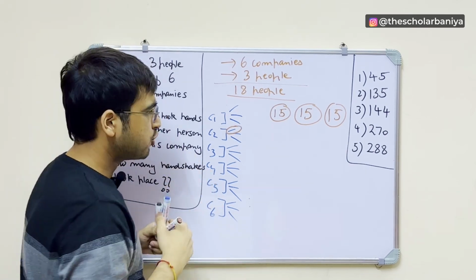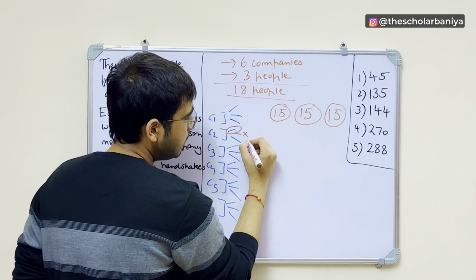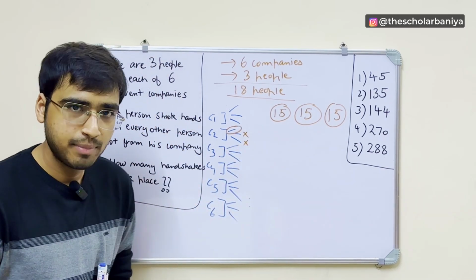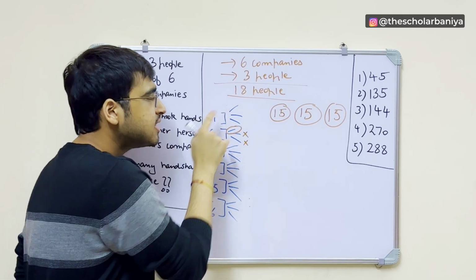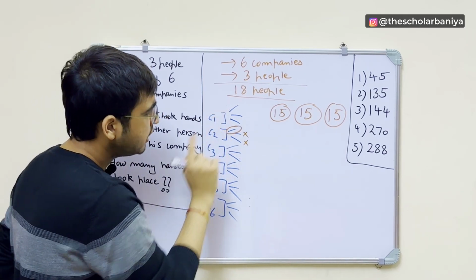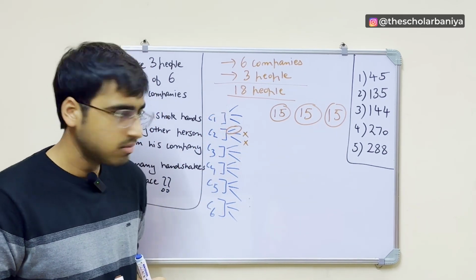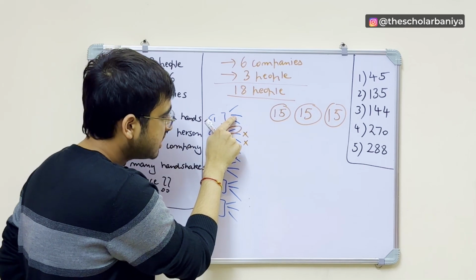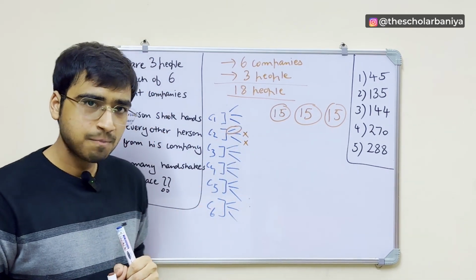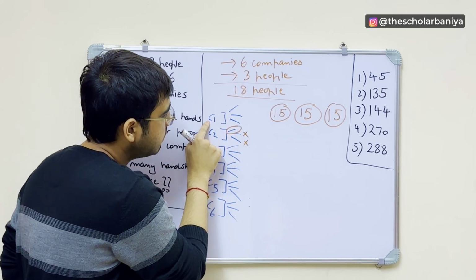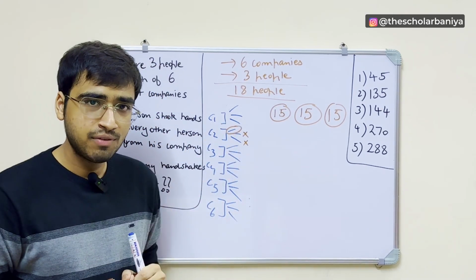There is one thing for sure. He will not shake hands with these 2 people because they are from the same company, right? Okay. Tell me one more thing. The person from C1 has already shaken hands with this person. The second person from C1 also has shaken hands with this person, and the third person from C1 also has shaken hands with this person.